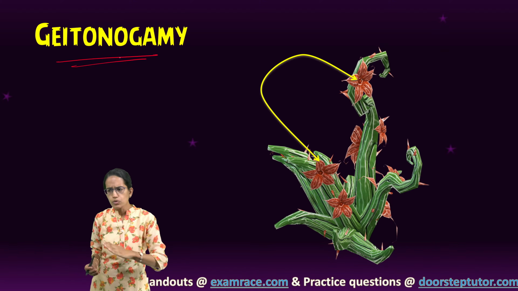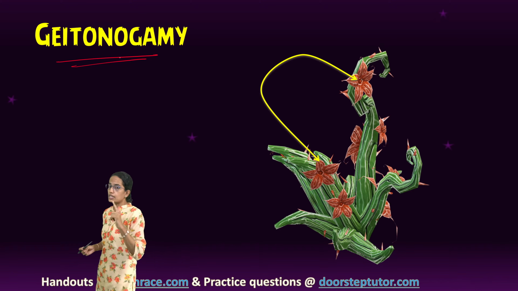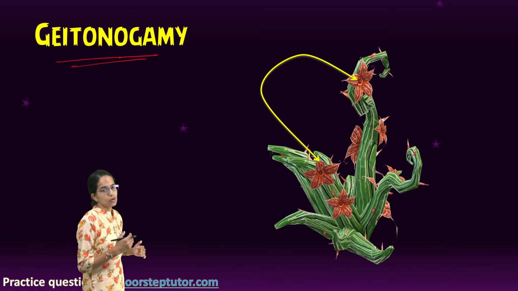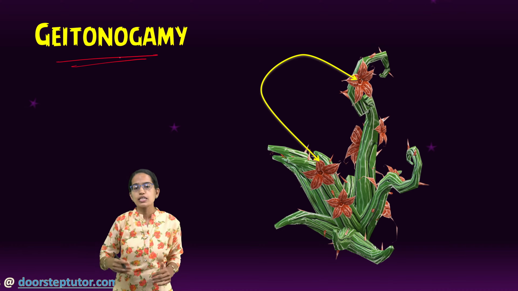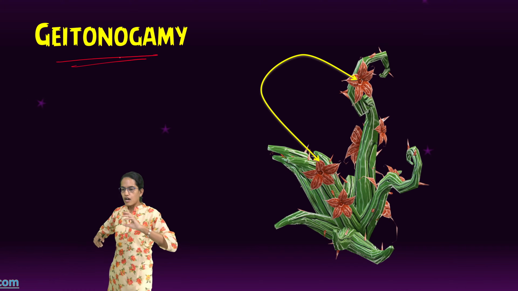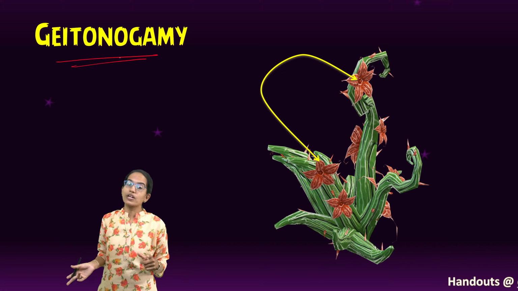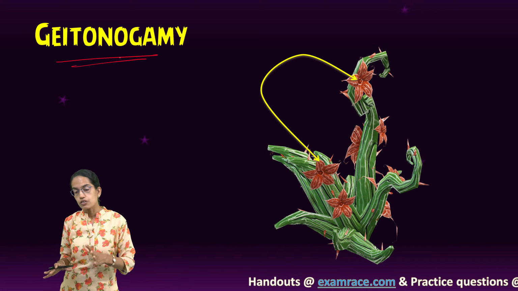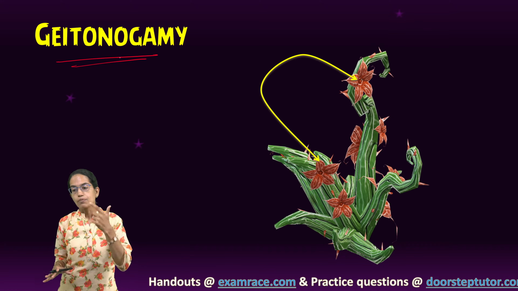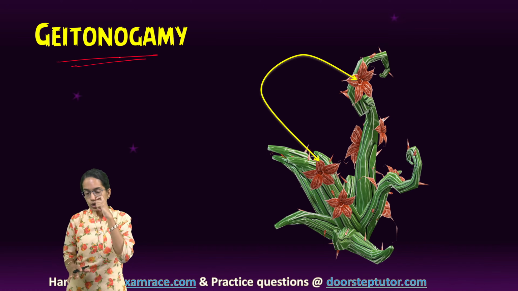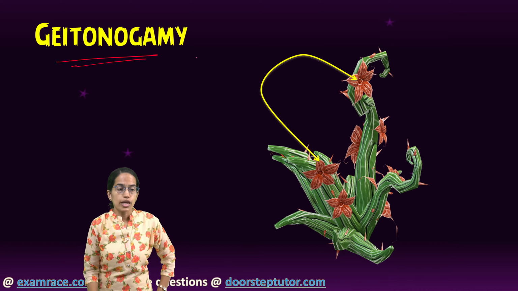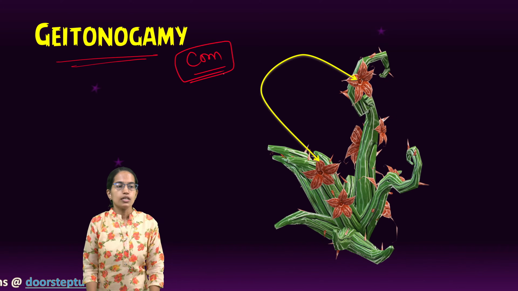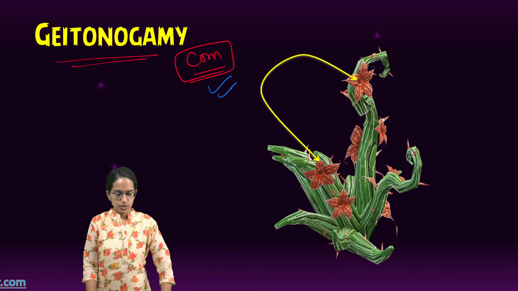The most important thing is that the parental characteristics are maintained, the race is maintained, because the pollination is within the same plant. But if we want an external pollinating agent, a lot of force has to be generated in order to bring about that pollination. A good example of geitonogamy is corn. Corn is one of the plants where geitonogamy is usually seen.